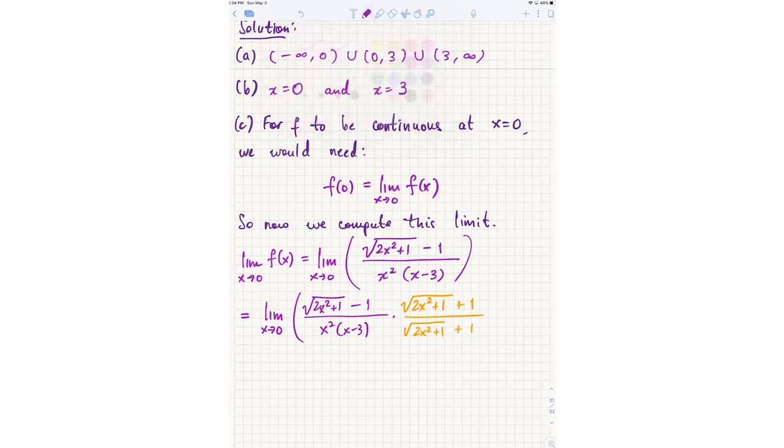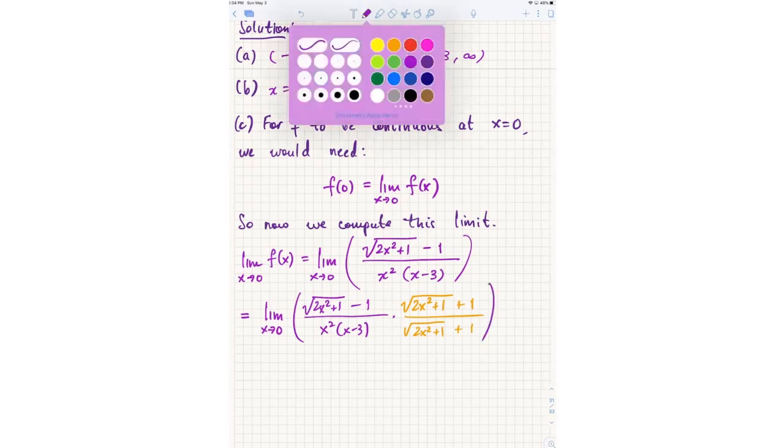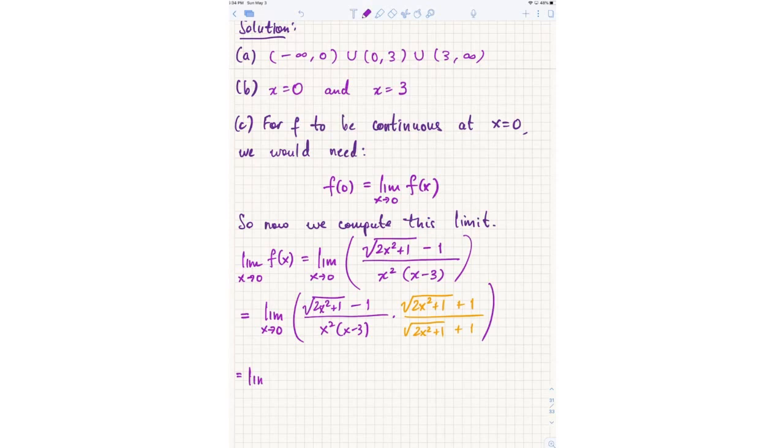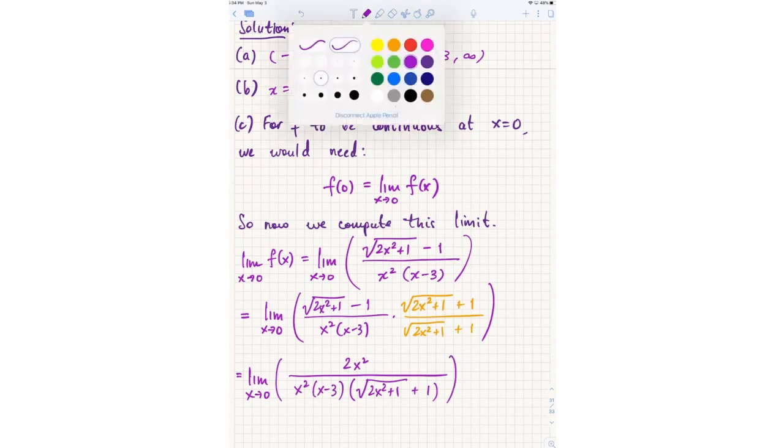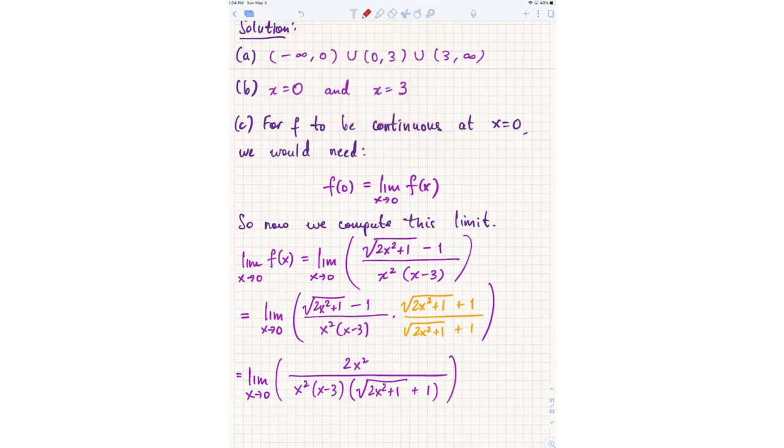So what do I get then? In the denominator, I get x squared times x minus 3 times square root of 2x squared plus 1. What do I get up top? Just 2x squared. Now, because x approaches 0, I can assume that x is not equal to 0.